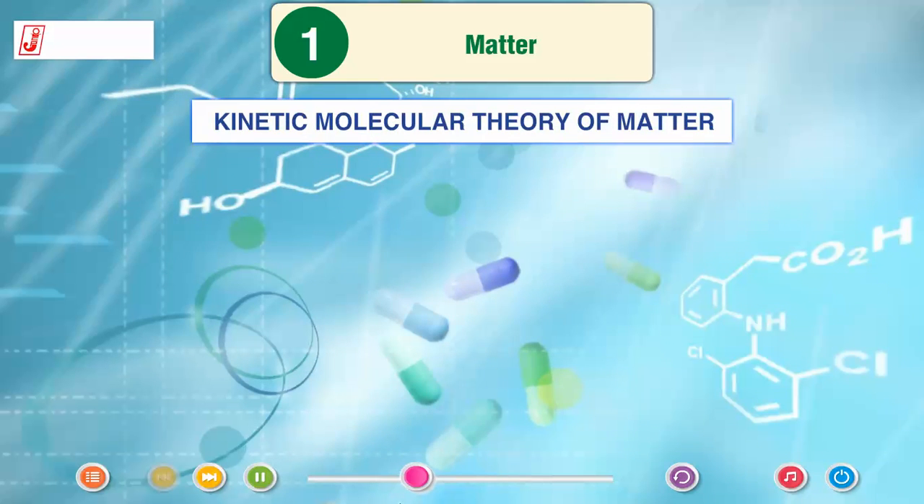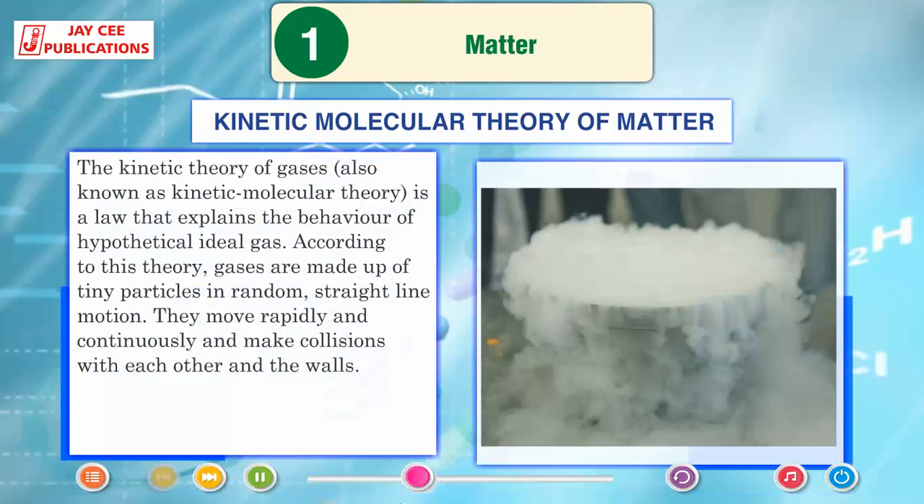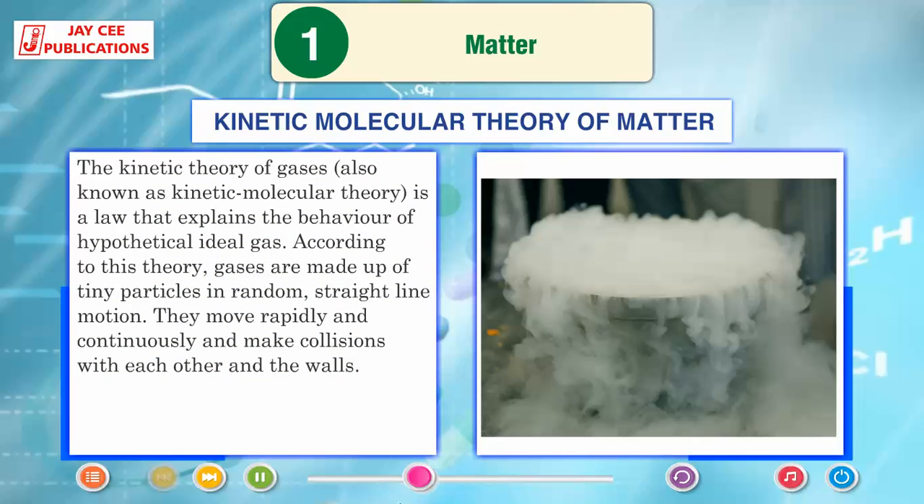Kinetic molecular theory of matter. The kinetic theory of gases, also known as kinetic molecular theory, is a law that explains the behavior of a hypothetical ideal gas. According to this theory, gases are made up of tiny particles in random straight line motion. They move rapidly and continuously and make collisions with each other and the walls.